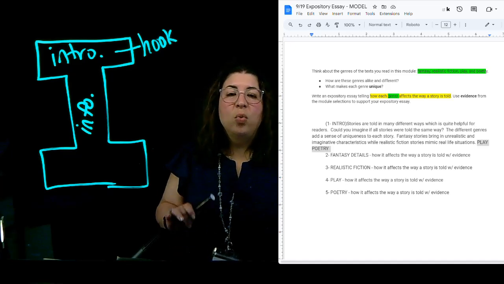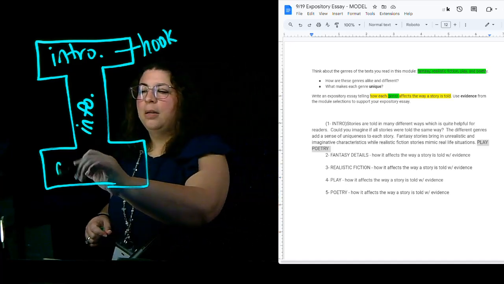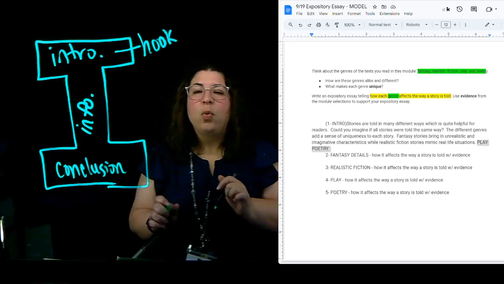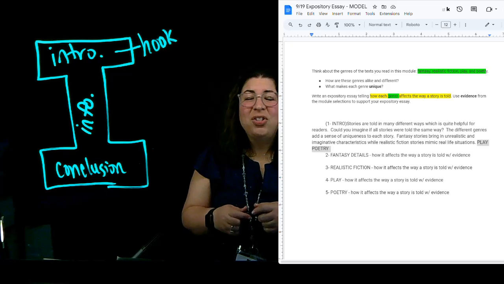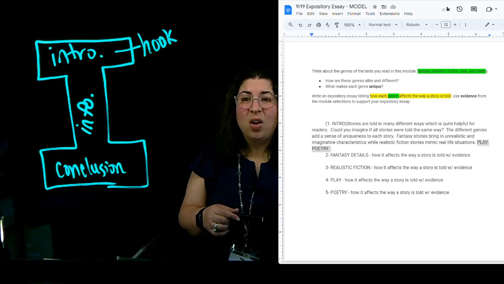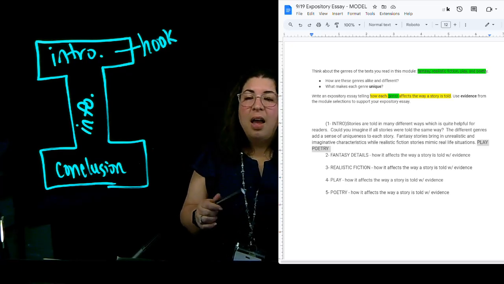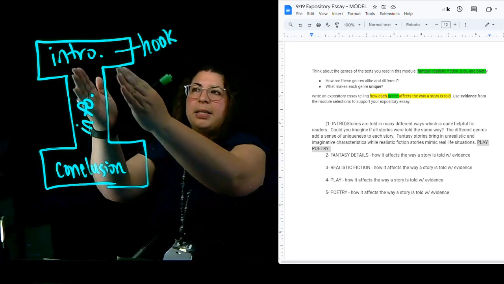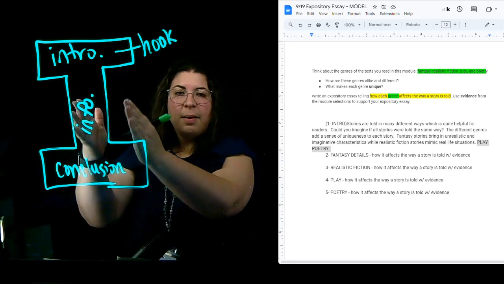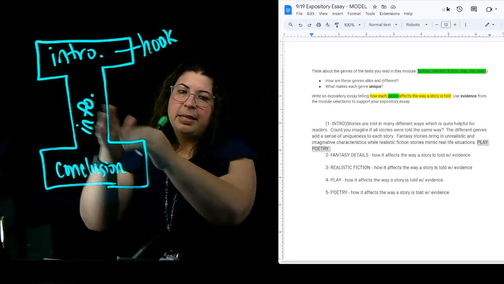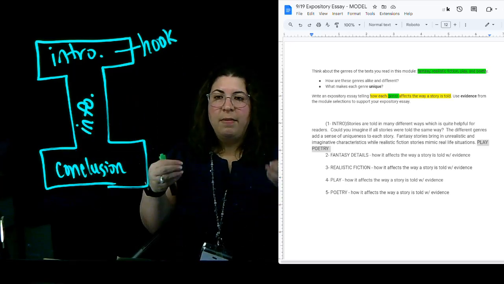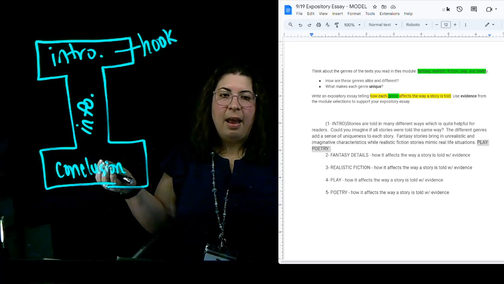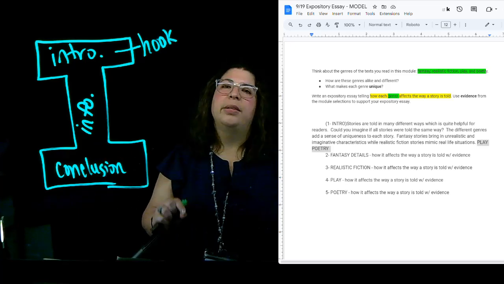All right, once I do that, I'm going to end by giving a quick little conclusion, and I might just do it as just a sentence on that last paragraph. Usually the conclusion isn't all that big. The meat of everything, what holds up our writing, is that information piece. Those middle pieces where we're giving all of that information that answers the prompt we're given: how each genre affects the way a story is told.